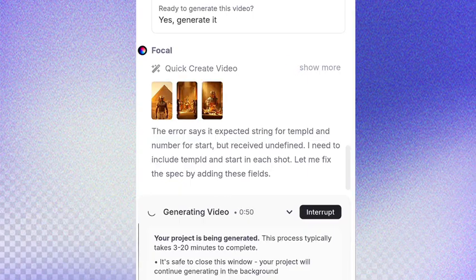Now, before the video is done generating, let me explain this to you. You guys have seen everything, how you can use this AI tool to start creating amazing story videos for yourself. If you cannot afford other AI tools like CapCut and all those storytelling video AIs, you can use this AI tool. It's also going to help you. At the time of making this video, it is still free.